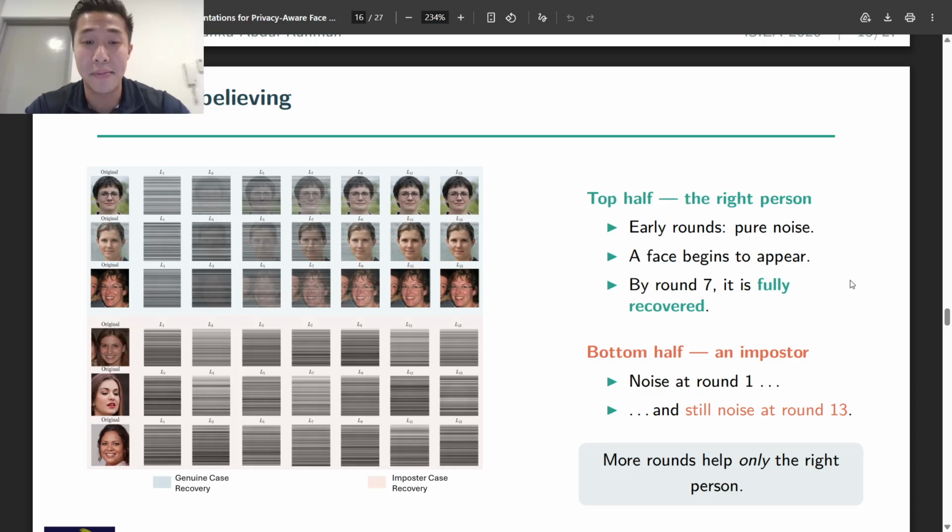Now, seeing is definitely believing. And here is the same claim in a form that you can actually look at. The top half is the right person, early rounds, pure noise. This is all an attacker would ever see. Then the face starts to come through, and by round 7, it is fully recovered. The bottom half is an imposter, same system, same setting, same number of rounds. Noise at round 1 and still noise at round 13. So that's the difference. You can look at the comparison of this. More rounds only ever help the right person. It will never help the imposter at all.